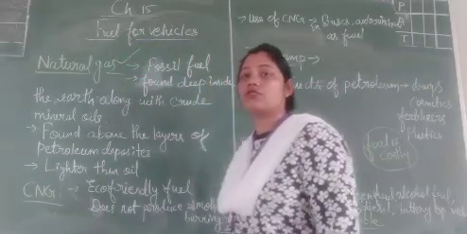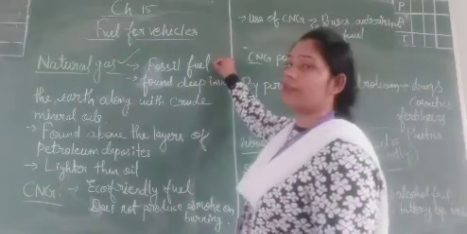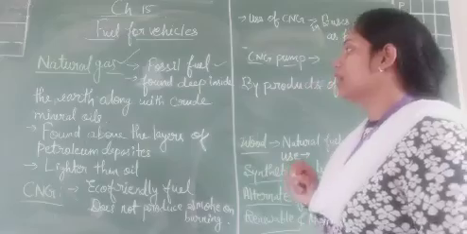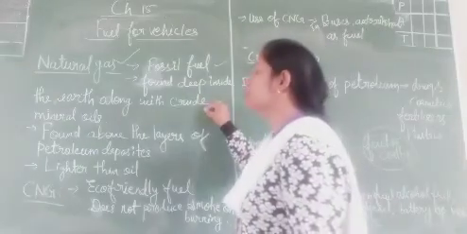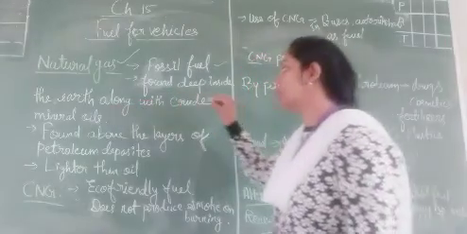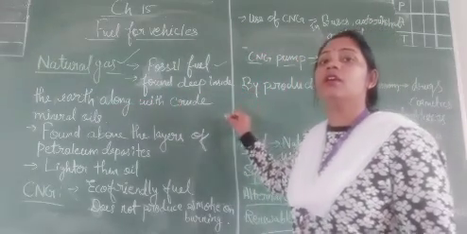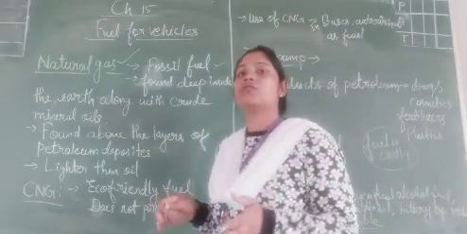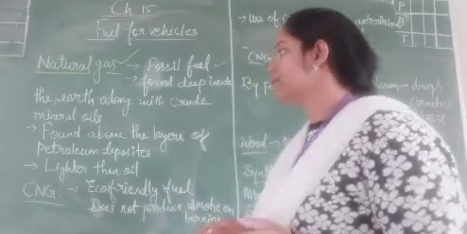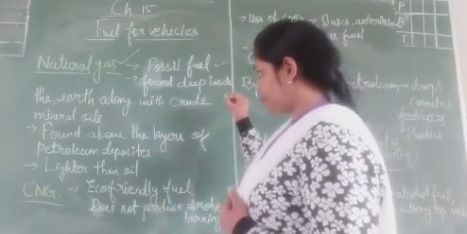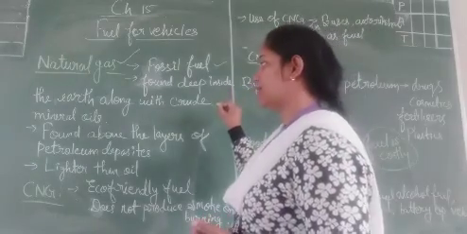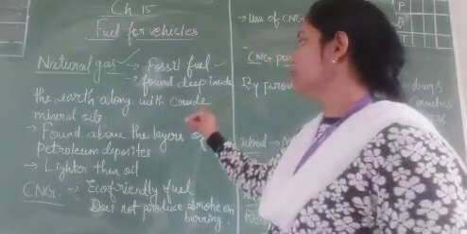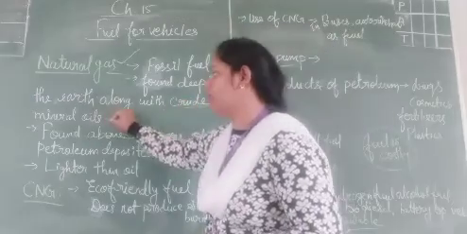So what is natural gas? It is also a type of fossil fuel. Where is it found? It is also found deep inside the earth along with crude mineral oil. To draw crude mineral oil, we drill wells, which is known as an oil field. So in oil field areas, natural gas can be found with the crude mineral oil.